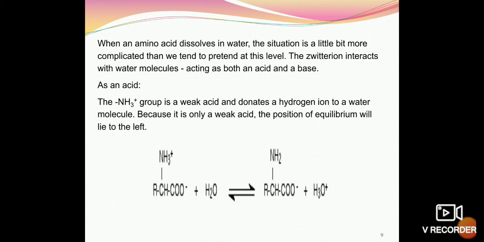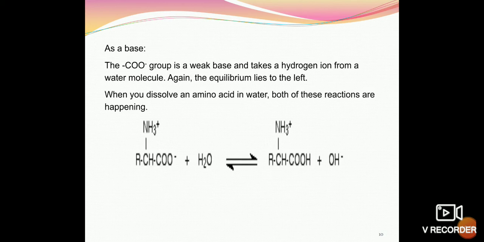So it acts both as an acid and a base. Here it is acting as an acid. As a base, the CO2- group is a weak base and takes a hydrogen ion from a water molecule. Again, the equilibrium lies to the left. When you dissolve an amino acid in water, both of these reactions are happening.